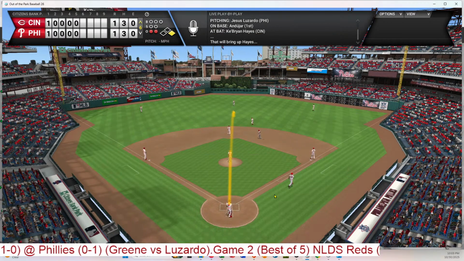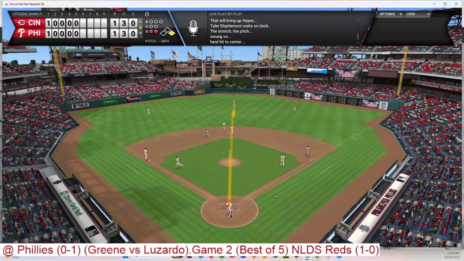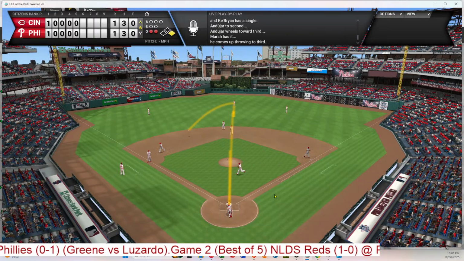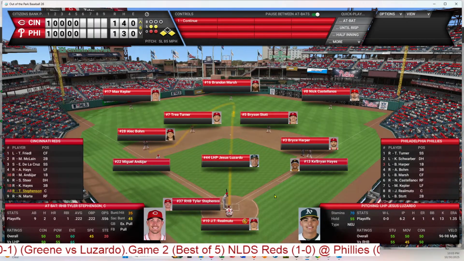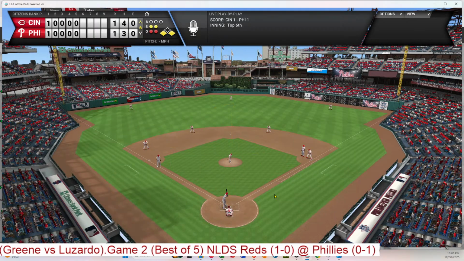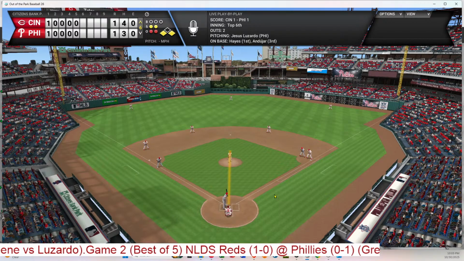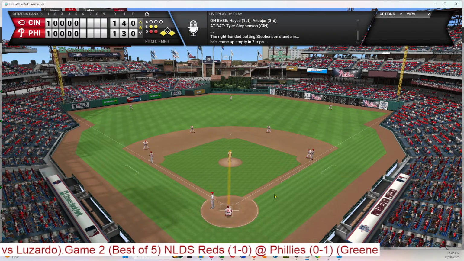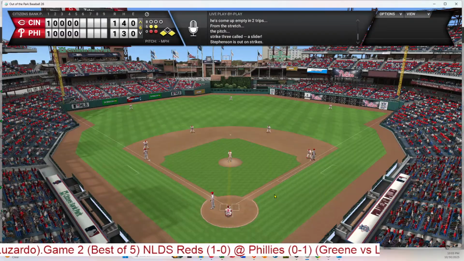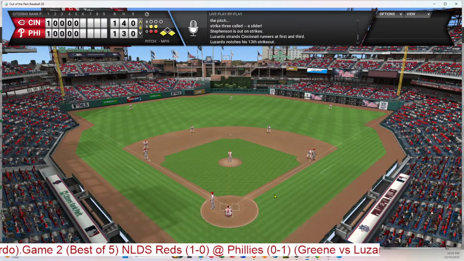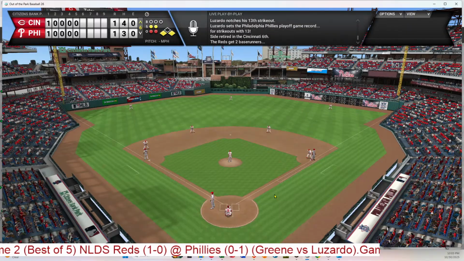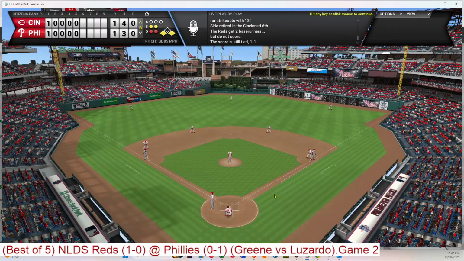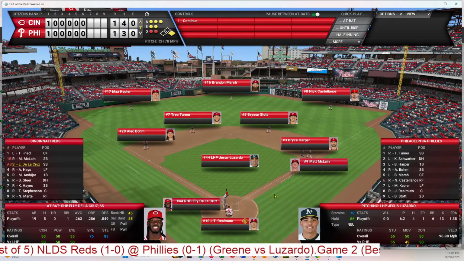Lined into center, that's a base hit for Hayes. Stevenson is up. First and third. Luzardo strikes him out. I just want to see the Castellanos play. And on that play, 13 strikeouts. He had already struck out 12 before that.